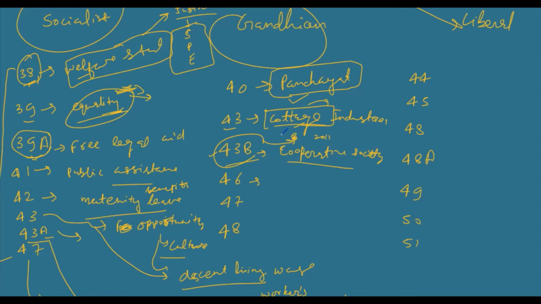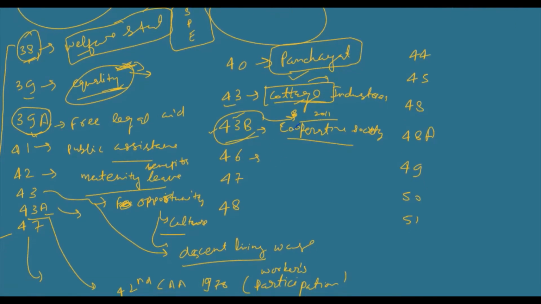Article 46 deals with ST and SC. They should be helped so that they can be brought out from their poverty, their misery, like educating them and providing economic assistance. Article 47, prohibition. Prohibition for what?